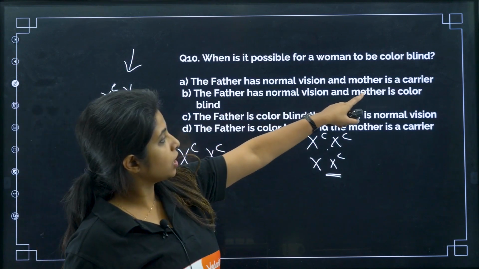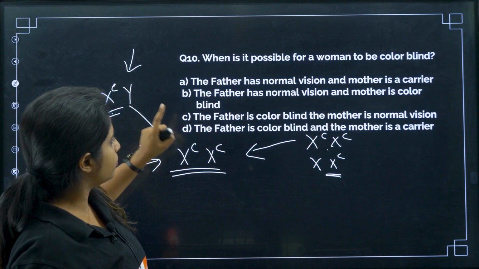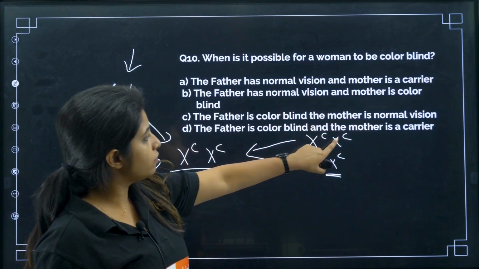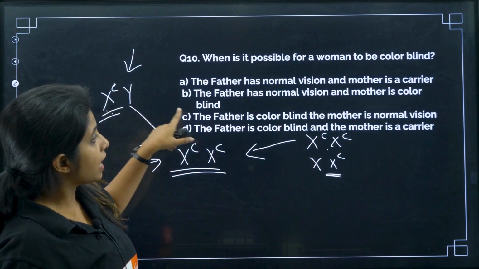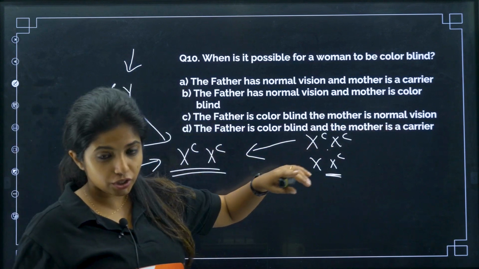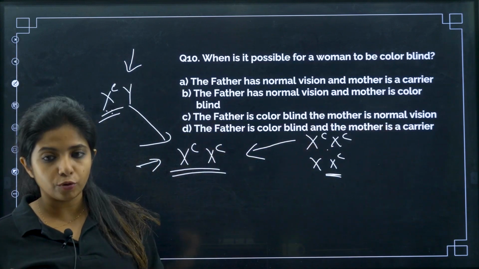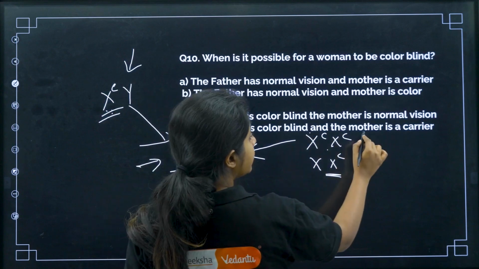So, the father has normal vision, the mother is a carrier. No, the father cannot have normal vision. The father is colorblind, the mother is normal vision. She cannot have, okay. The father is colorblind and the mother is normal vision. She does not have normal. She is a carrier. That will be more correct. Okay. So, the father is colorblind and the mother is a carrier.